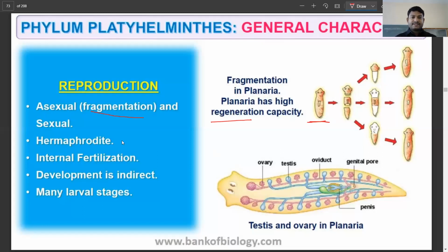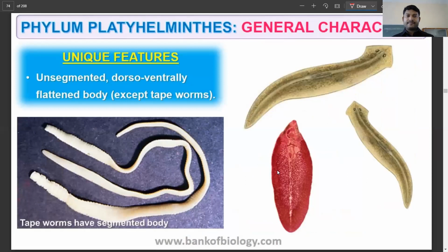Now, hermaphrodite, both male and female organs are present in the same body. Internal fertilization, and development is indirect. That means again there is going to be involvement of a larval stage, and many other larval stages. So as you can see here, the male oviduct is there, the penis is there, right? Ovary and testis both are there. So both the sex organs are present in the same organism, that is the planaria.